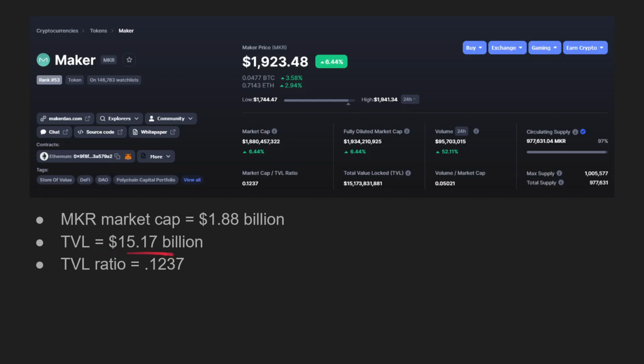The TVL, though, while it has declined, there's still a significant amount of money, a large sum, about $15.17 billion, which is considerably higher than the actual market cap of Maker as well. So this implies that this is an undervalued figure. This should really be higher if there is so much money invested into the actual protocol itself.